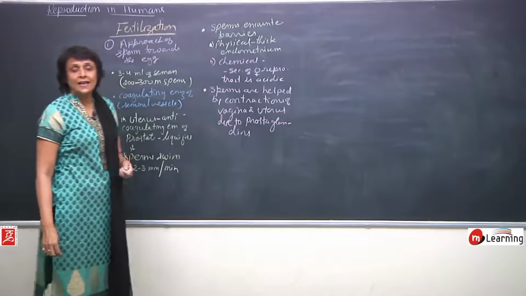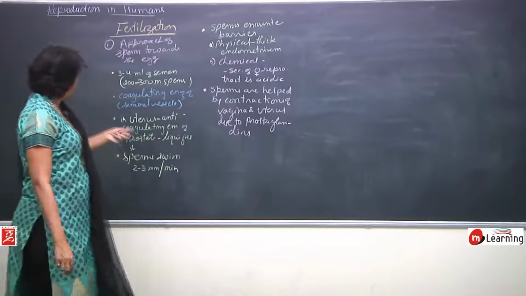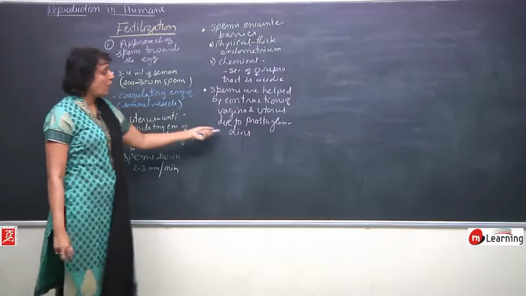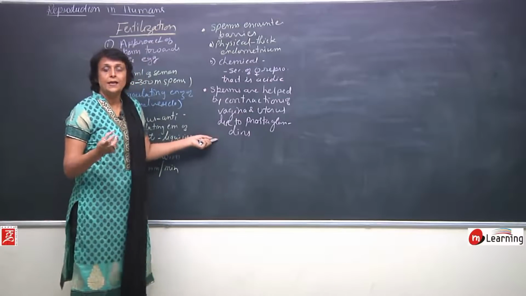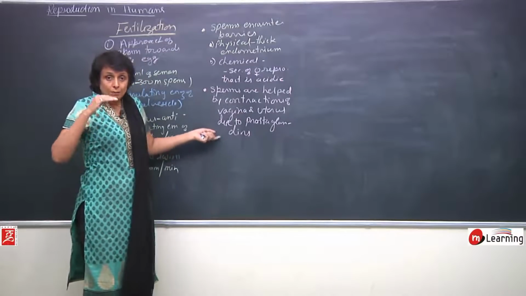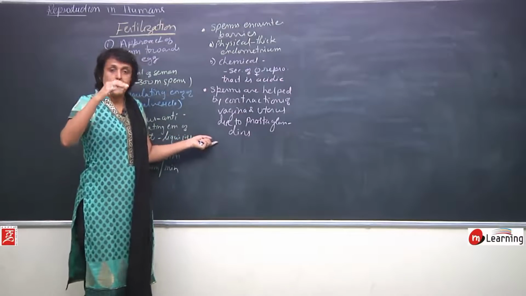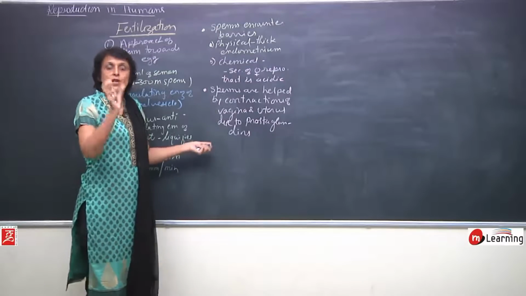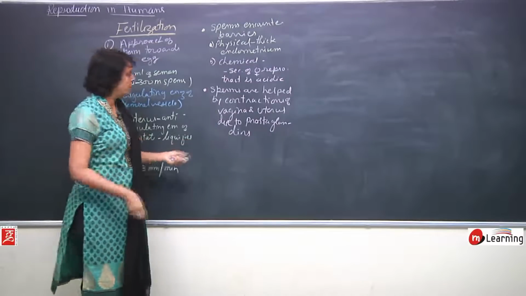These prostaglandins are already present in the semen. They are the secretion of seminal vesicle, and they cause the vagina and uterus to contract from lower side towards upside. So, it is sort of a peristaltic movement which takes place and pushes the sperms upwards.